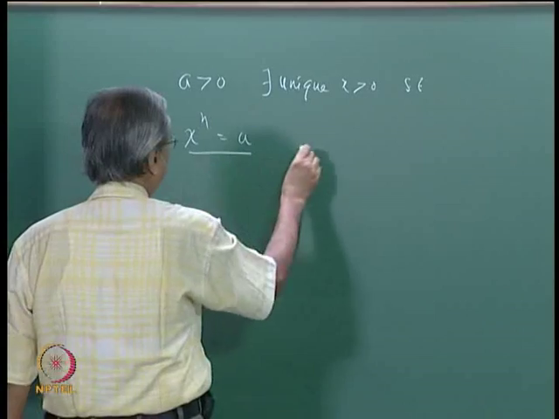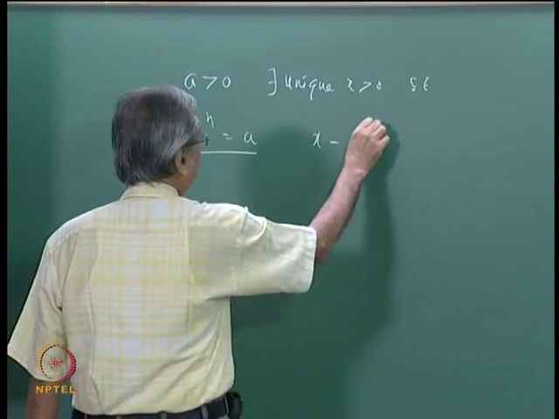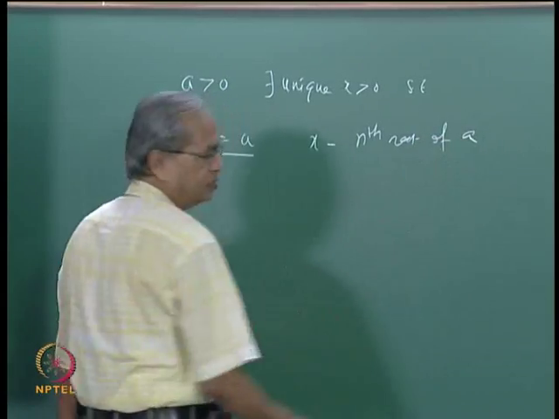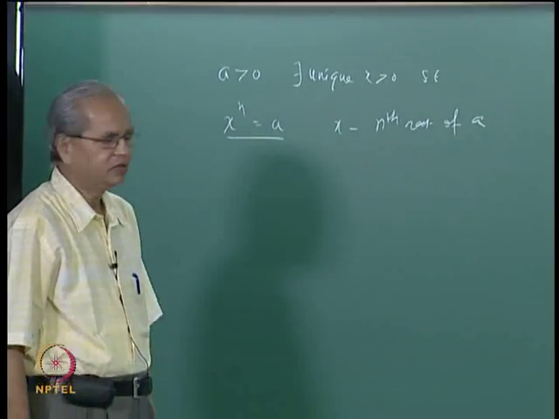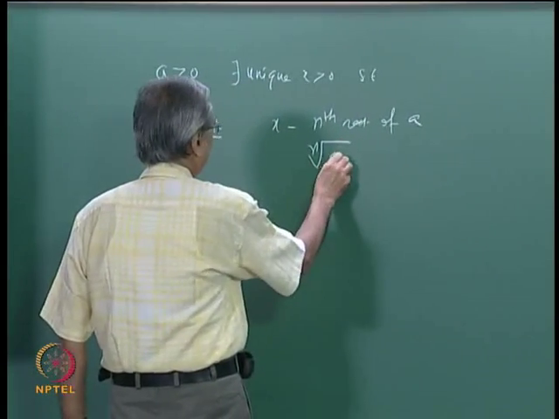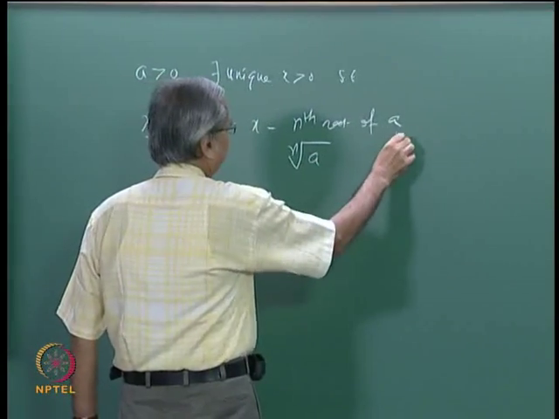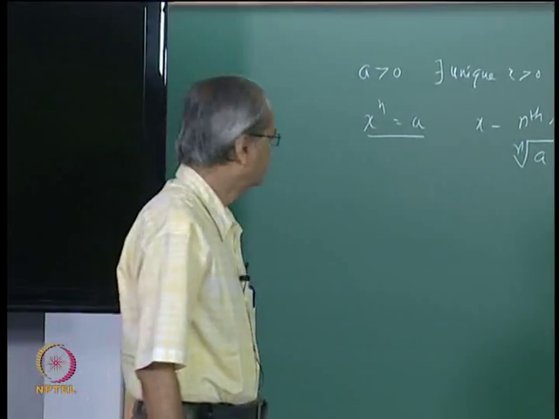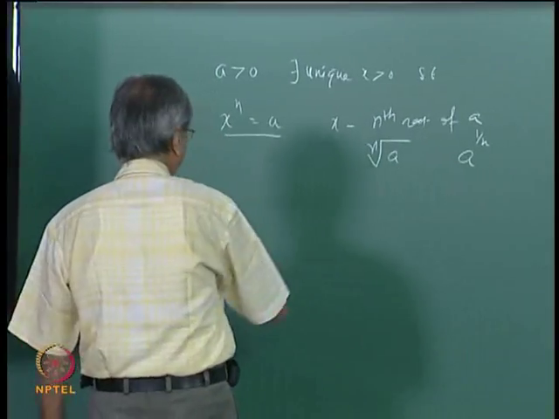So this x we can now call the nth root of a, and we can have the usual notation, either this nth root of a or a to the power 1 by n. Okay, so that is about the nth roots.